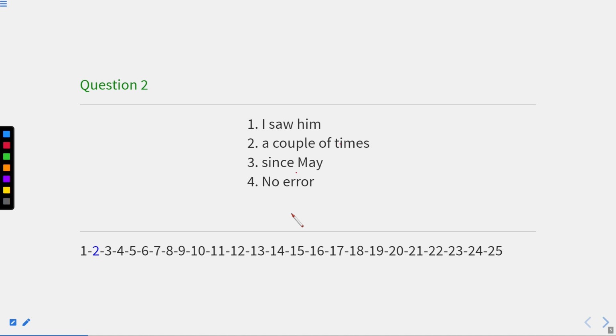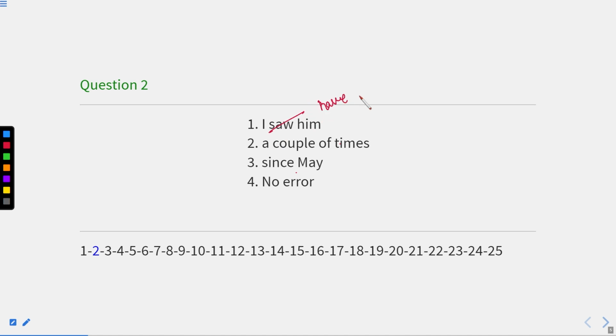Now, whenever some action has happened, but we don't know the time, and it has been going on up to a particular limit or point of time, in that sense we only use perfect tenses, not the past tense. So this saw should be replaced with I have seen him.